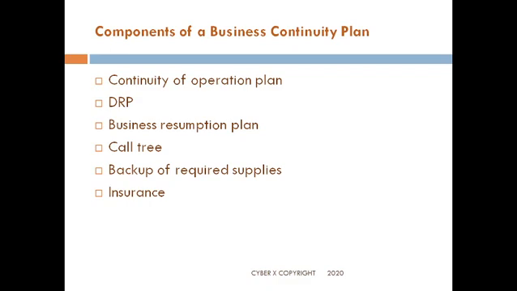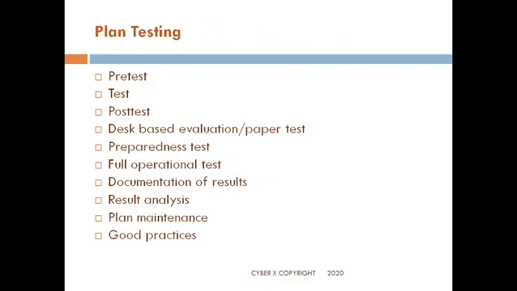Call tree, where you would have the important people marked out and the important phone numbers marked out, so that you would have a flow: in case of a disaster, this is the way the information will flow. Backup of required supplies: where would the backups be, and what would be the required supplies? And insurance: is the entire thing insured, and if so, how?